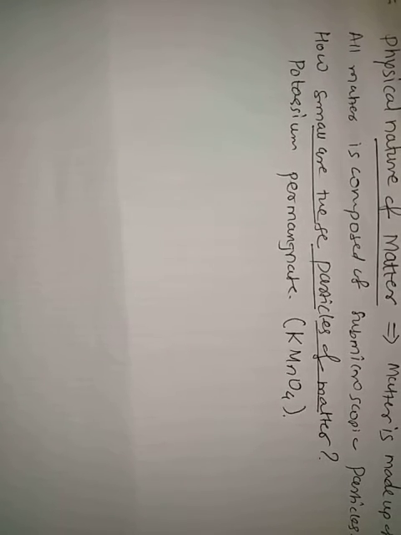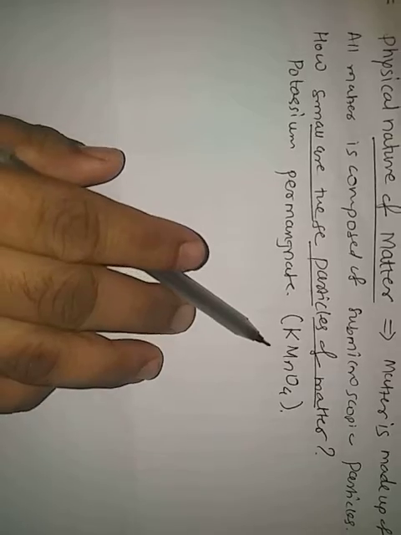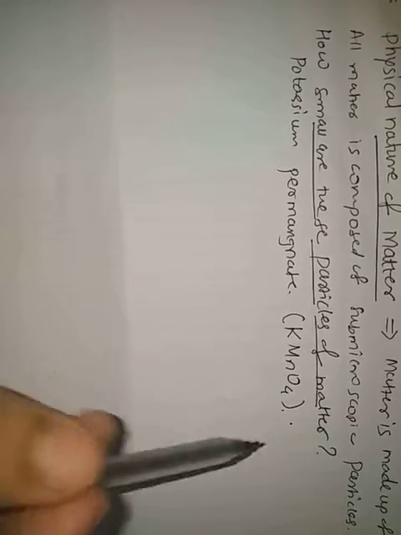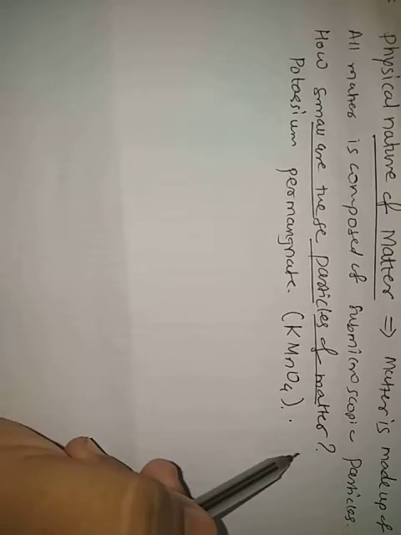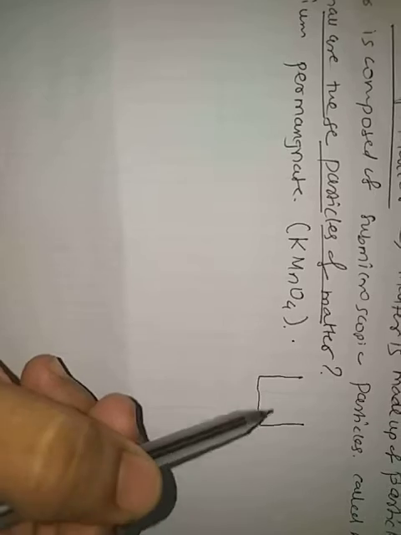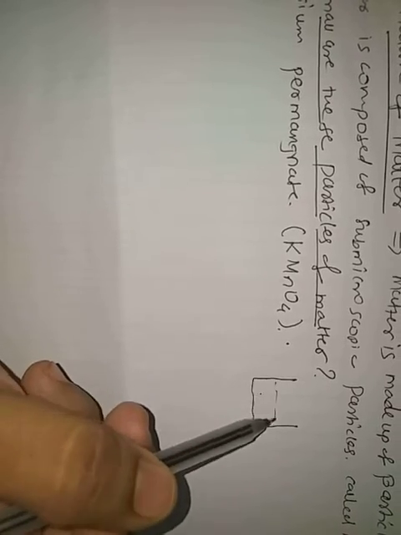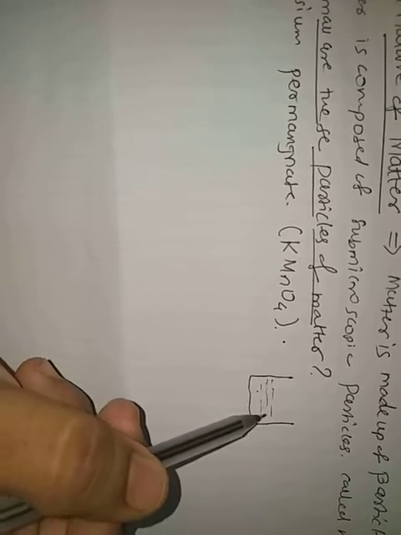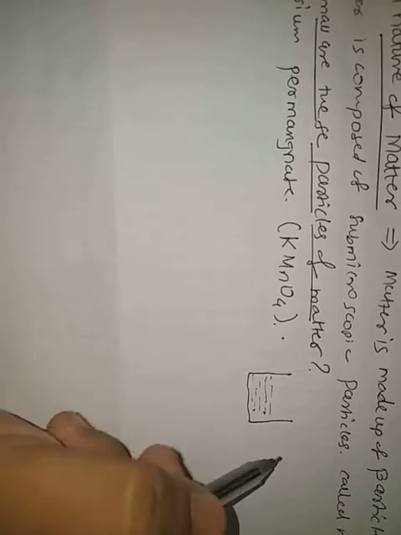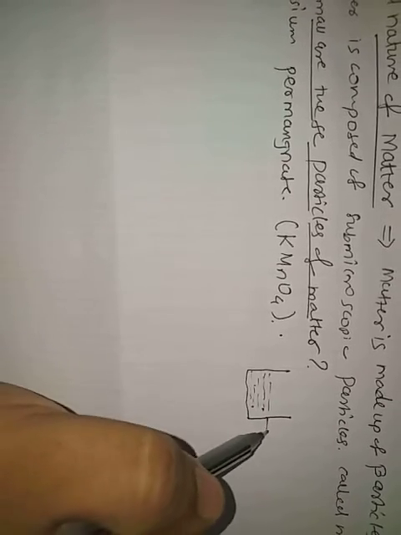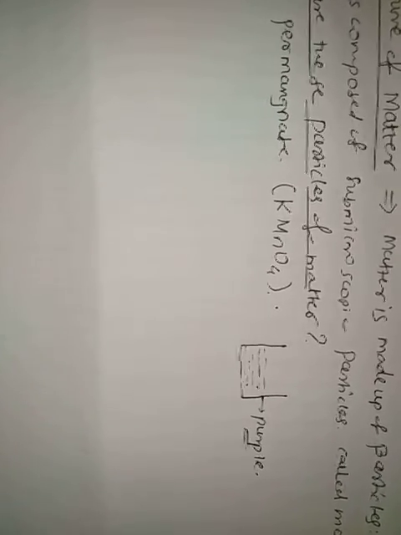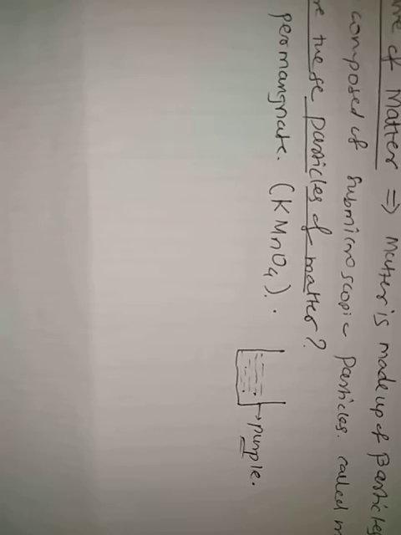Now, what will happen when we dissolve a small crystal of KMnO4 in a beaker? When we dissolve a small crystal of KMnO4 in water, the whole solution becomes purple in color.